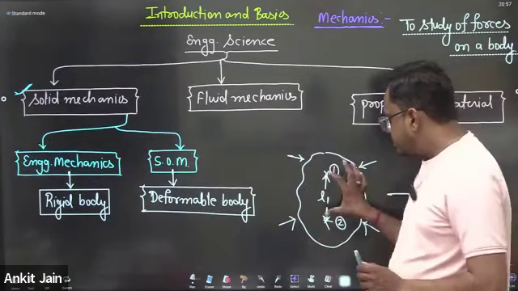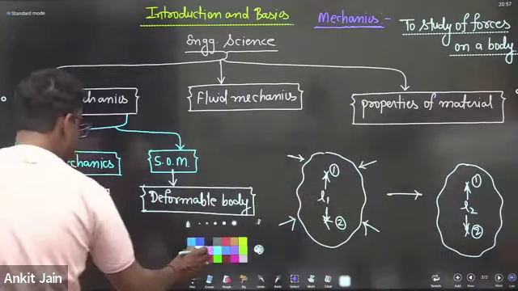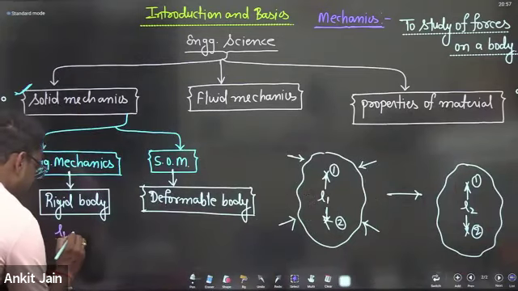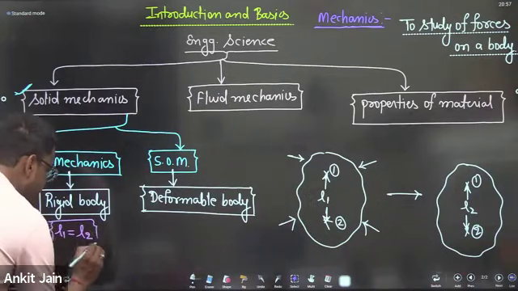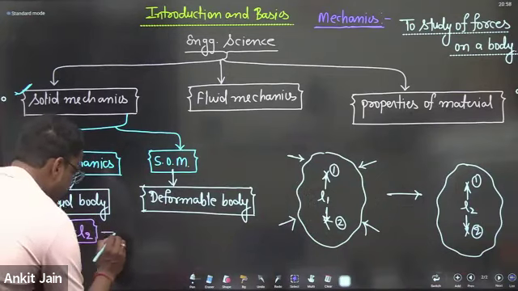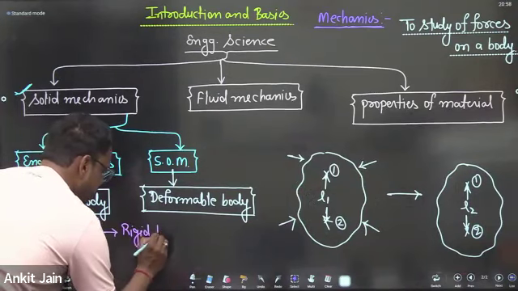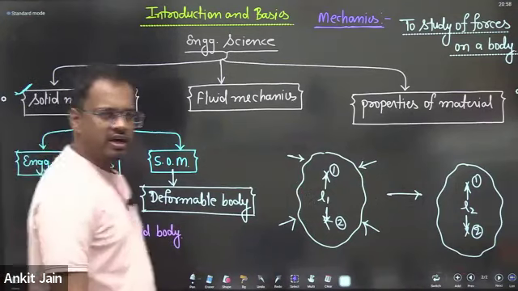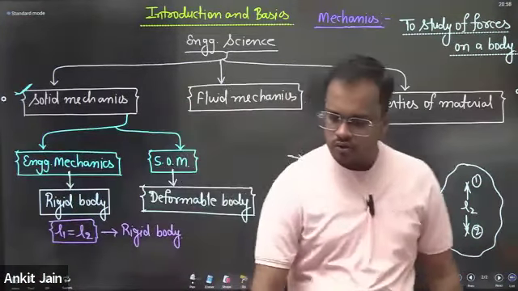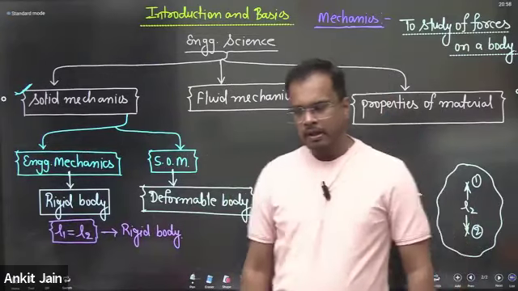You are measuring the distance L1 here, you are measuring the distance L2 here. If L1 is equal to L2, then this body is considered as a rigid body. If L1 is not equal to L2, that means before application of load and after application of load, the distance between the two points is not the same or not constant.